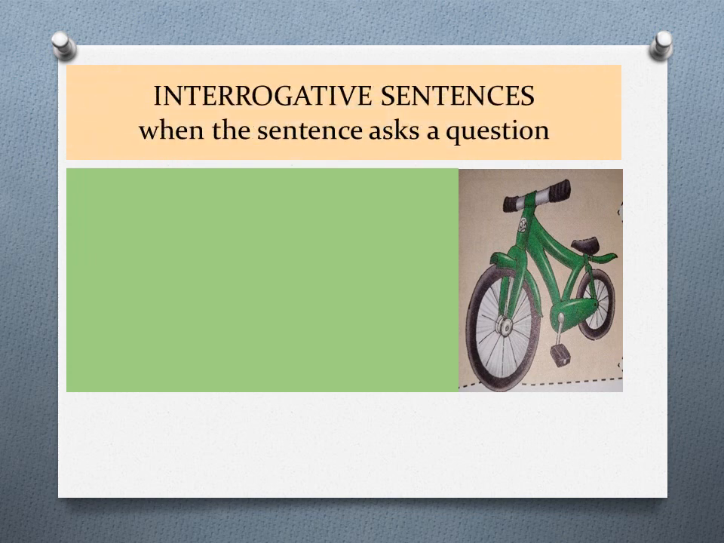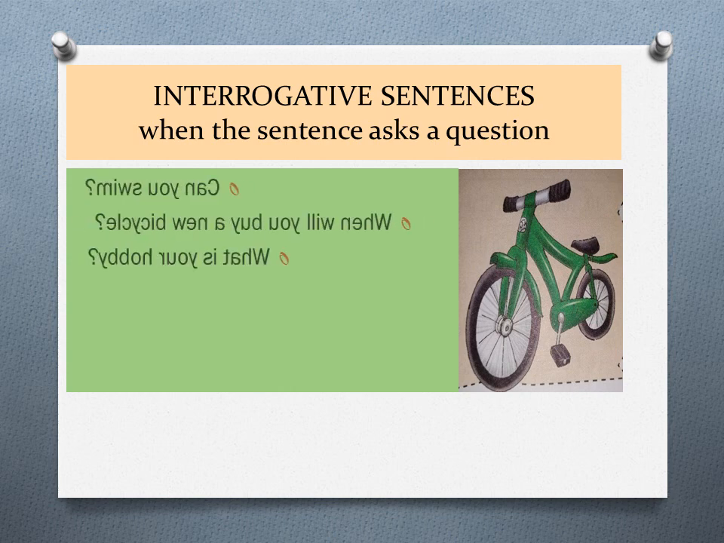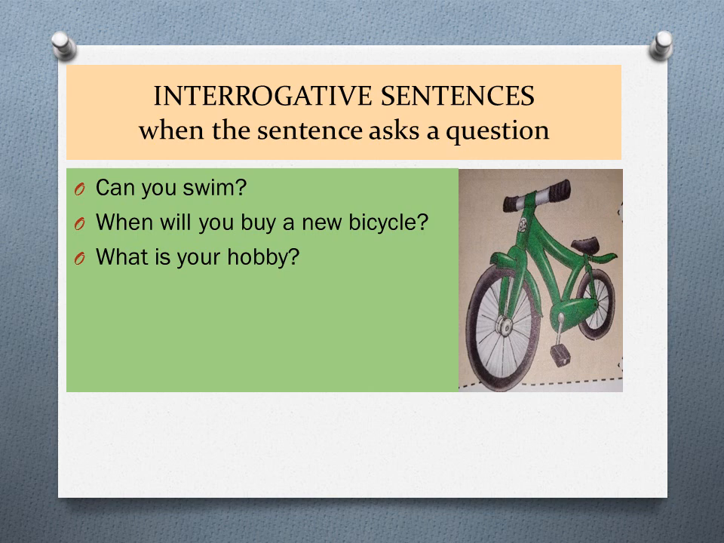Interrogative sentences. When the sentence asks a question, then it is an interrogative sentence. Here are some examples. Can you swim? When will you buy a new bicycle? What is your hobby? See, at the end of the sentence, there is a question mark. So these sentences end with the question mark.